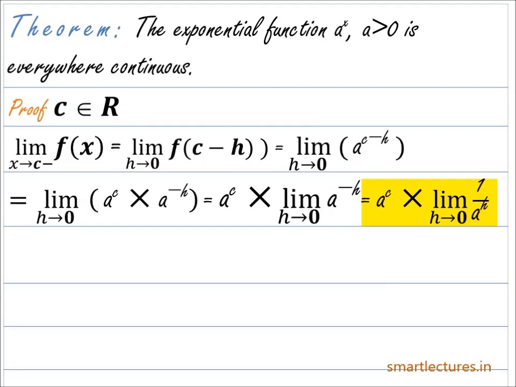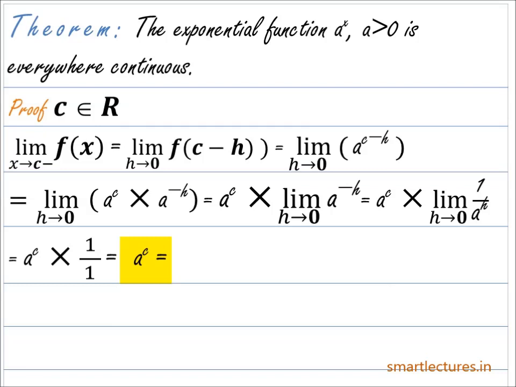And now when h approaches 0, then a to the power 0 is equal to 1. So this equation finally simplifies to a to the power c into 1 upon 1, which is equal to a to the power c.